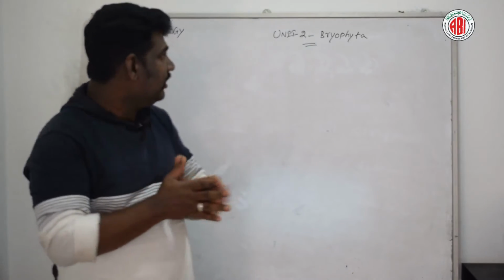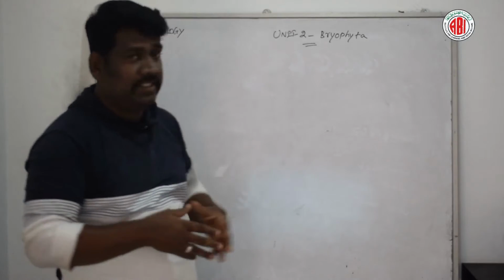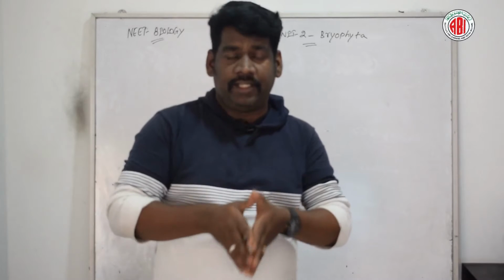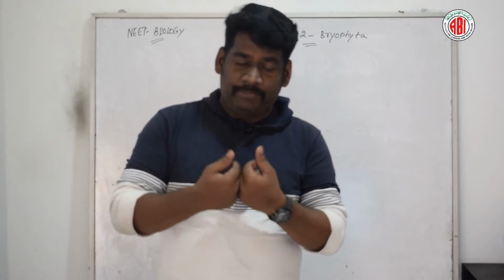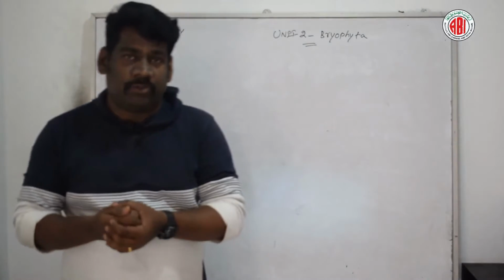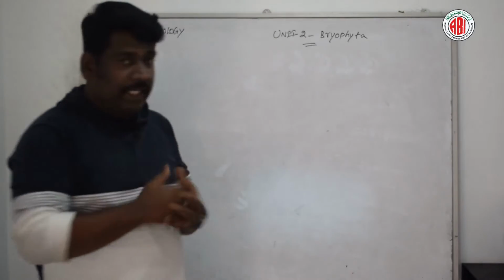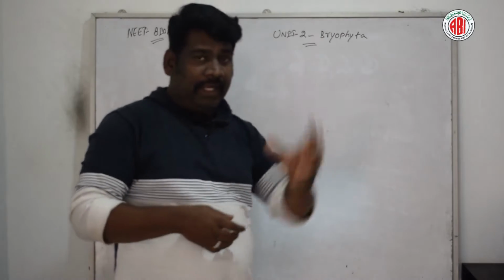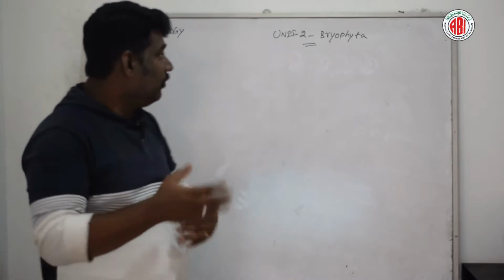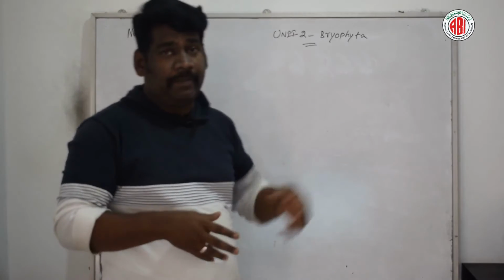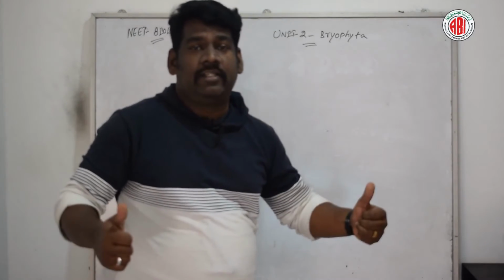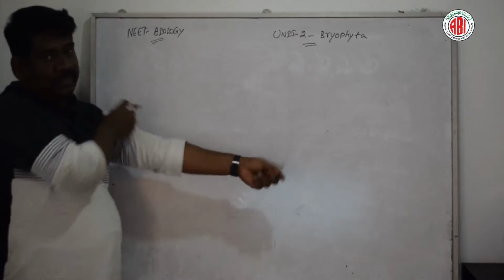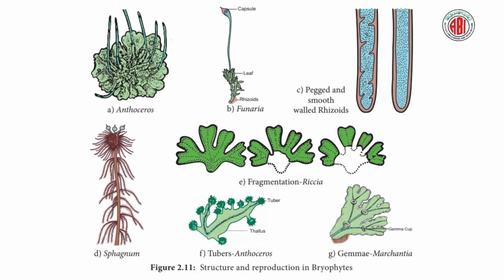Based on that, we are discussing NEET chemistry and NEET biology, each and every subject and chapter in detail, followed by practicing the previous year question papers. In that category, today we are going to discuss NEET biology unit 2, the biological classification. Under this category we are going to discuss bryophytes or bryophyta. Let's start. So now let us talk in detail about bryophytes or bryophyta.